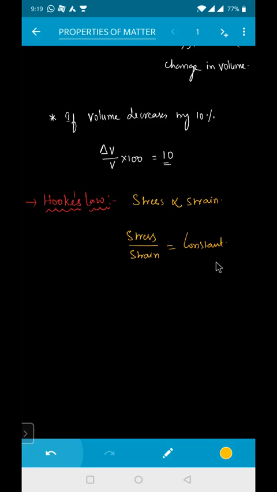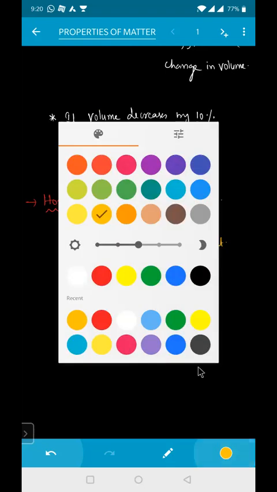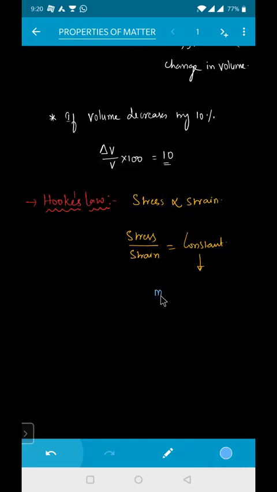Clear? Stress by strain is equal to what, beta? Constant. Stress by strain is equal to some constant. This constant is called the modulus of elasticity. That may be your Young's modulus of elasticity, that may be your bulk modulus of elasticity, or that might be your rigidity modulus of elasticity. Is it clear?